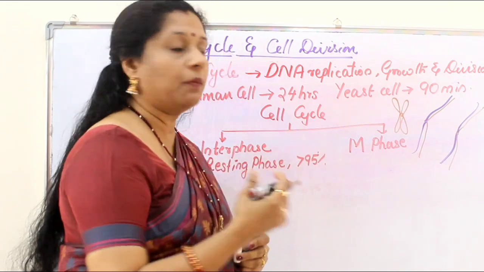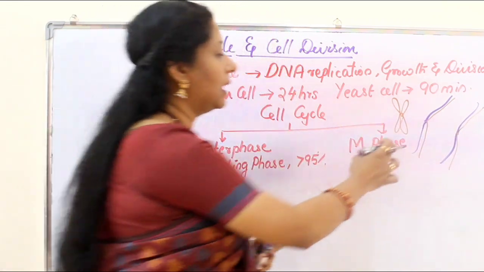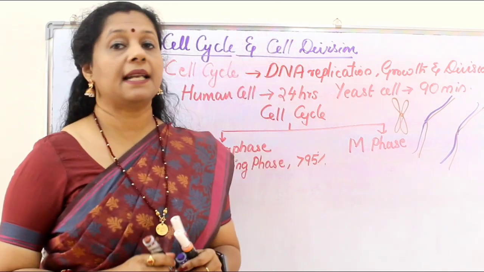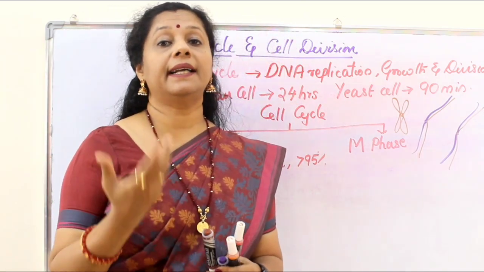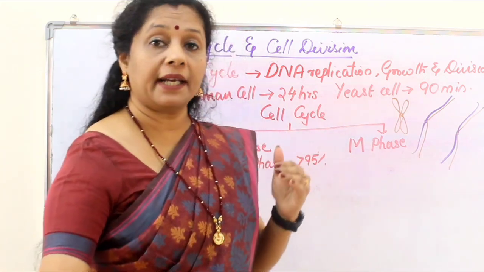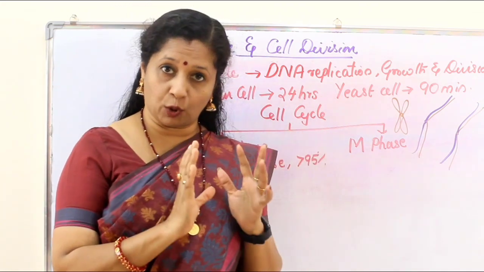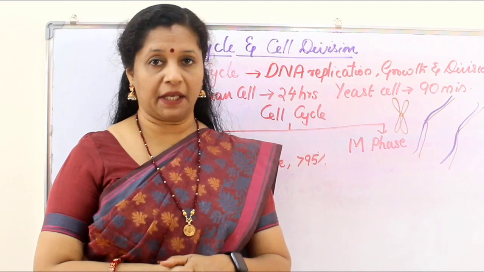That is the duplication. But still, is there any change in number? No. Initially also it was 2. Now also 2. So that means the number is not changing. Only the content of the DNA doubles after replication. So prior to cell division, 2 things should happen. First is cell growth, then DNA replication.